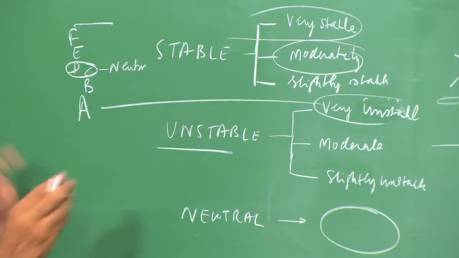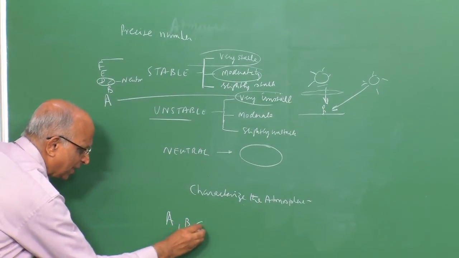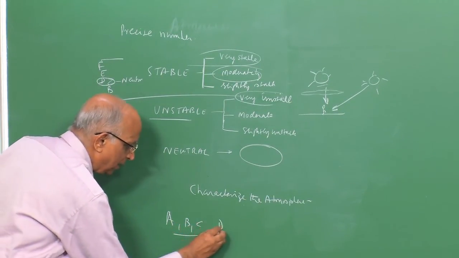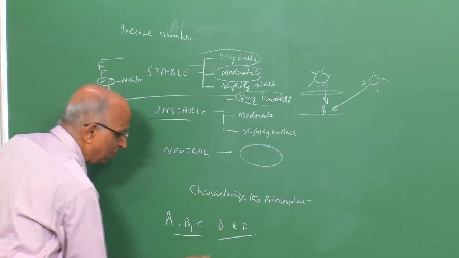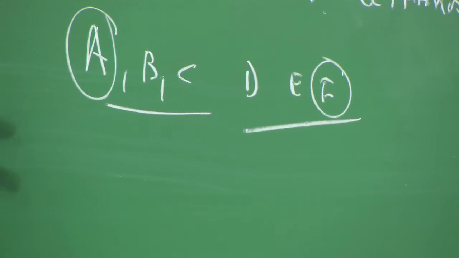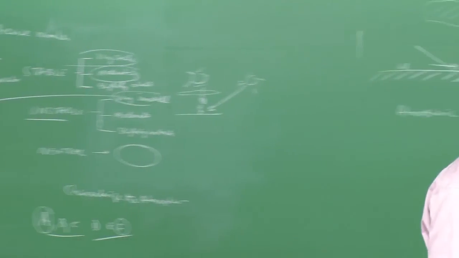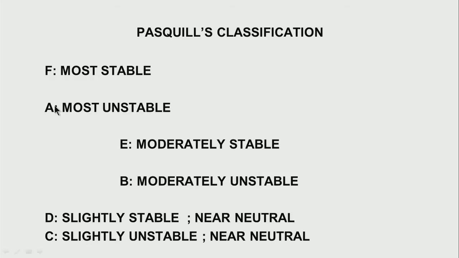Therefore, he catalogued the atmosphere into something like A category, B category, C category, which were unstable, maybe D, E and F, which were stable. F is very stable, A is highly unstable, and this is his classification. And therefore, if I were to look at his classification, I find, well, F is most stable, A is most unstable, E is moderately stable, B is moderately unstable, and D and C are slightly stable and slightly unstable, and these are near to neutral.